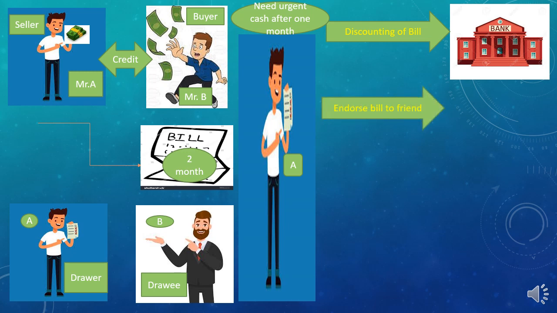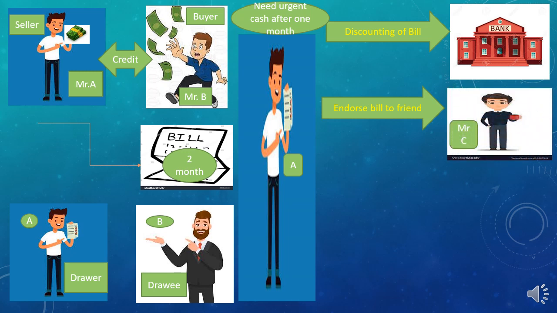After that, the second choice Mr. A has is that he can go to one of his friends or to one of his creditors, means someone to whom Mr. A is liable to pay an amount. So he can go to his friend asking for help: give me the amount of the bill, so I can use this fund, and you collect the amount of the bill on the due date.